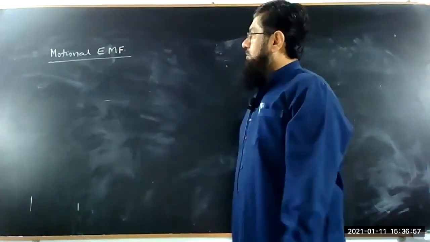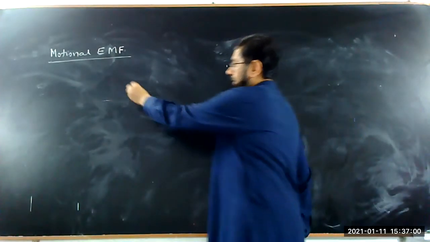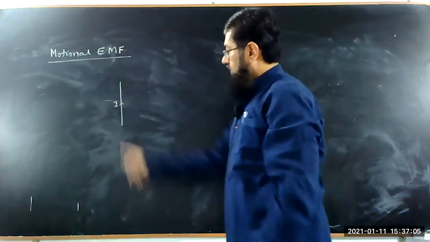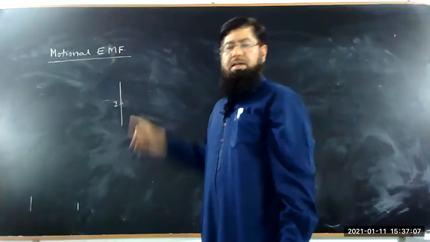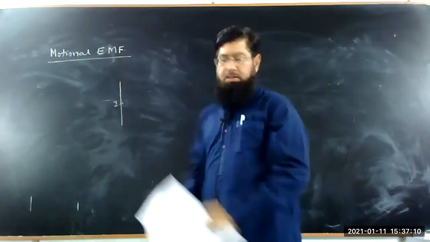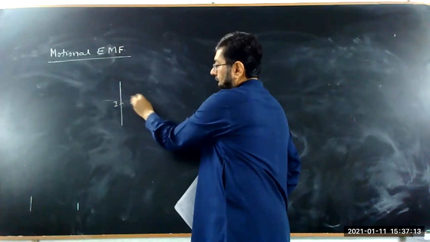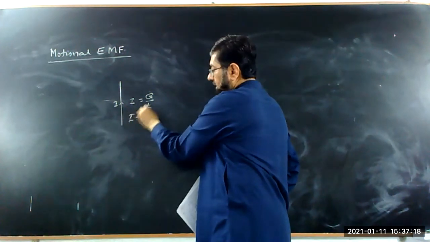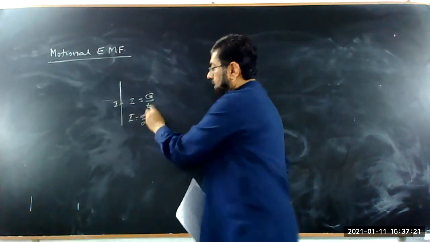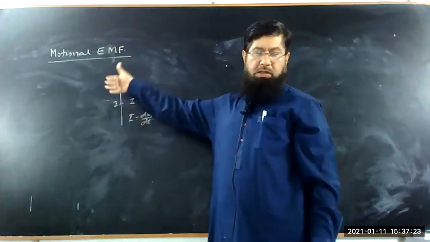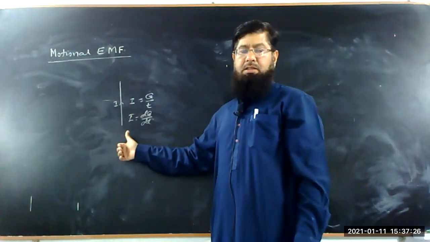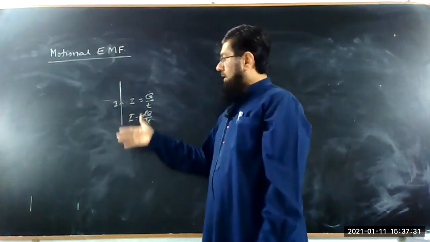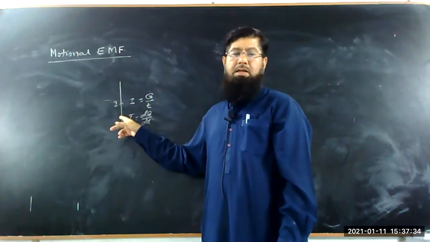So before starting this motional EMF, first we are discussing that if this is the wire, the current is flowing in this wire. You know that the current is basically the rate of flow of charges. I is the flow of charges per unit time, or you may call it dq over dt. It means if a uniform current is flowing in the wire, then according to Biot-Savart law or Ampere's law, this current will produce a magnetic field.